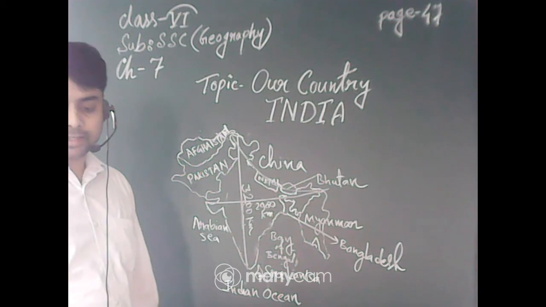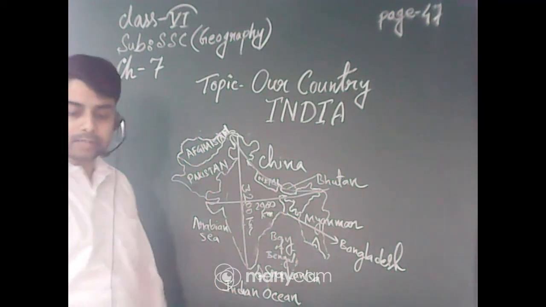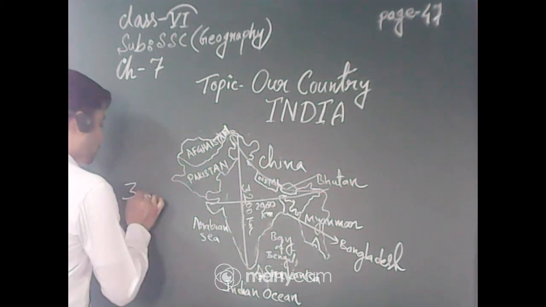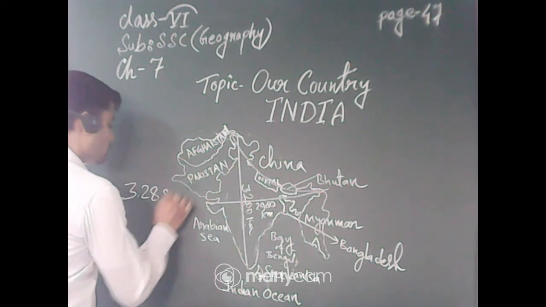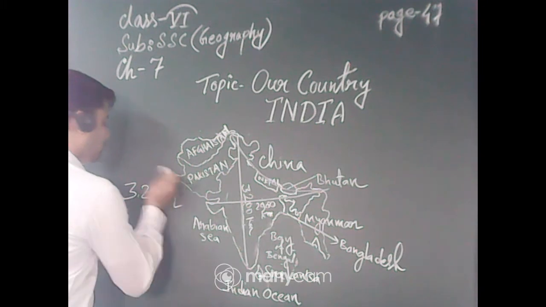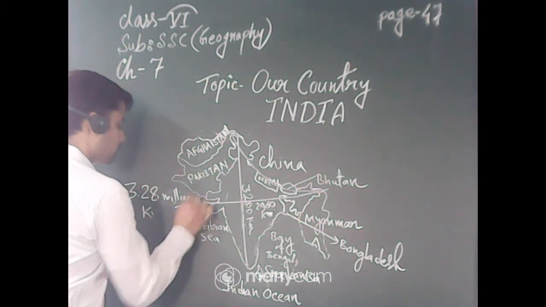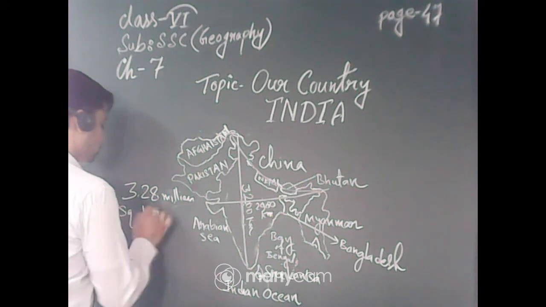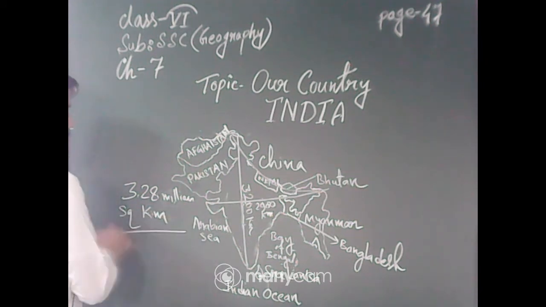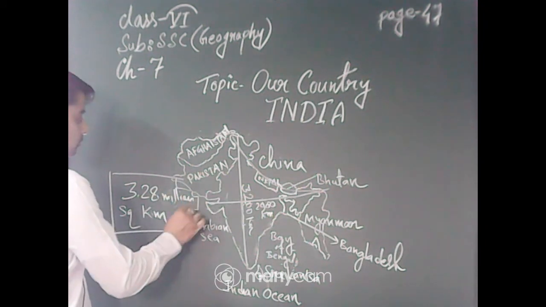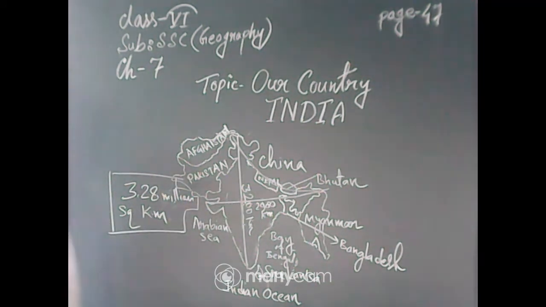India has an area of about 3.28 million square kilometers. This is the total area of India.